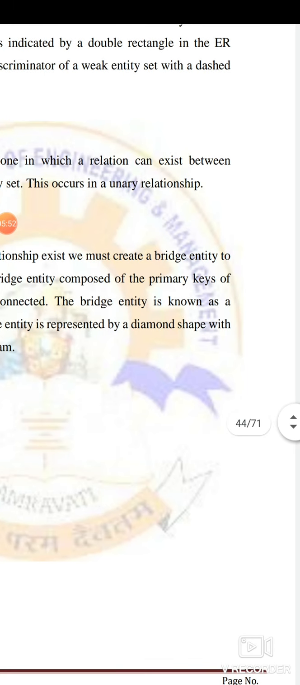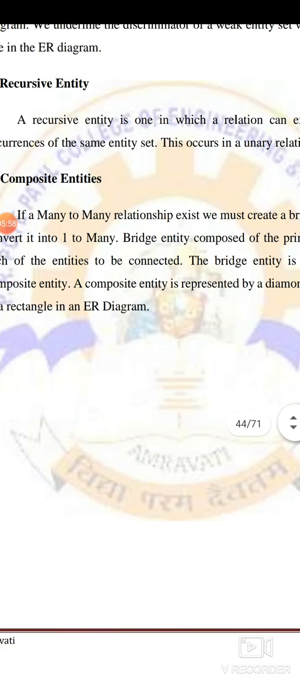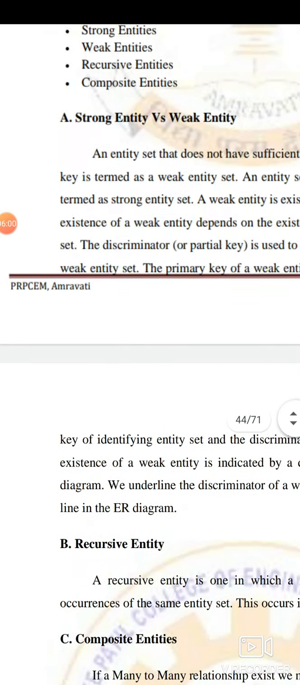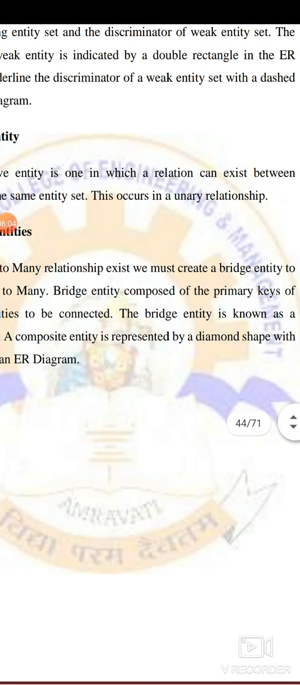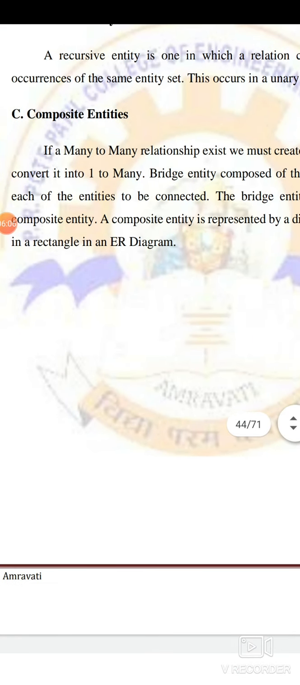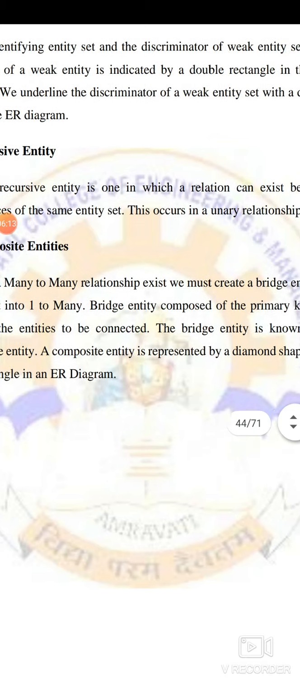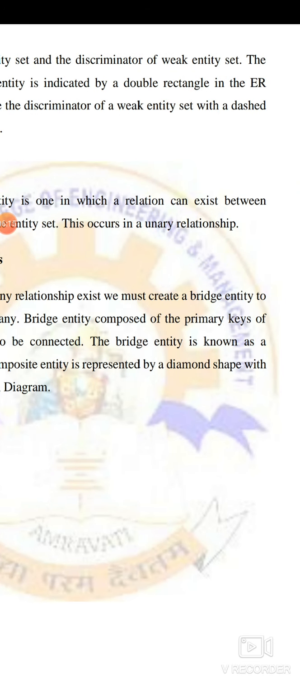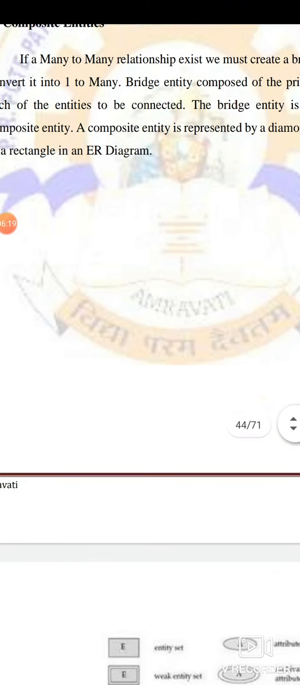Now composite entities. If a many-to-many relationship exists, we must create a bridge entity to convert it into one-to-many. The bridge entity is composed of the primary keys of each of the entities to be connected. Now the bridge entity is known as a composite entity. So to bridge the relationship, we create an entity composed of primary keys. That is known as a composite entity; I'll show you also.